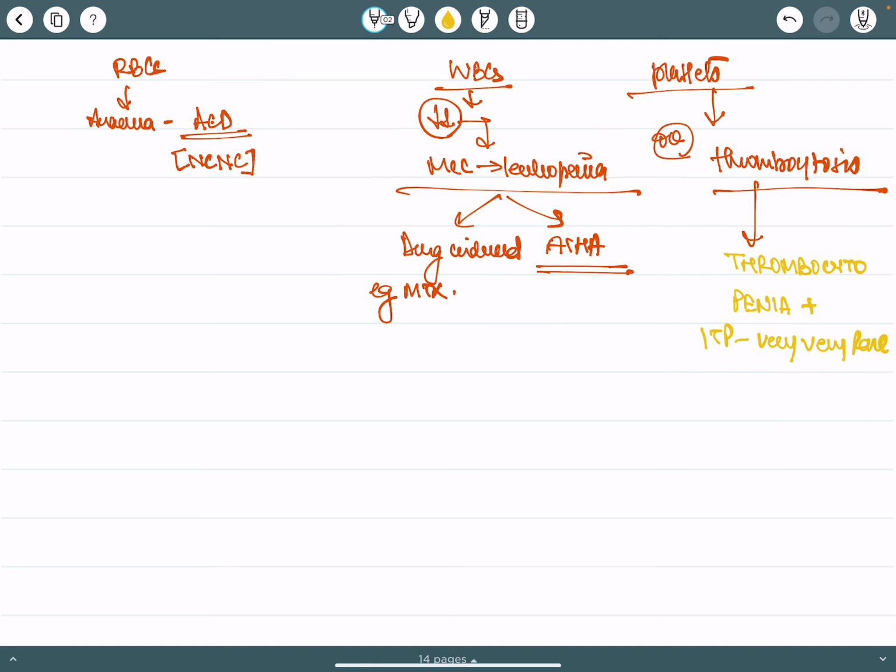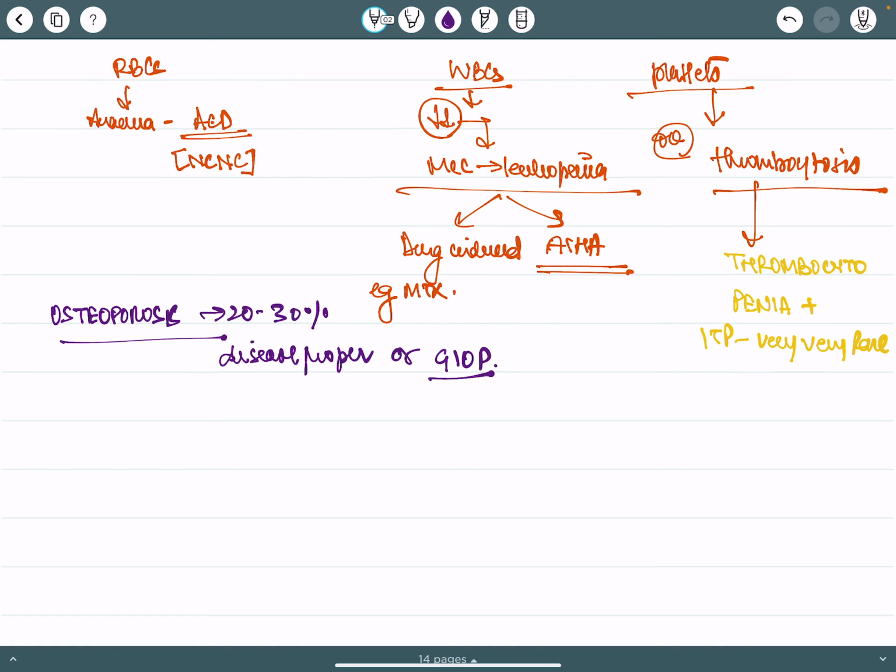Alright. Now we come to another manifestation, which is osteoporosis. Osteoporosis is seen in 20 to 30% of the patients because of disease proper or glucocorticoid induced osteoporosis. This is a standard abbreviation, GIOP.